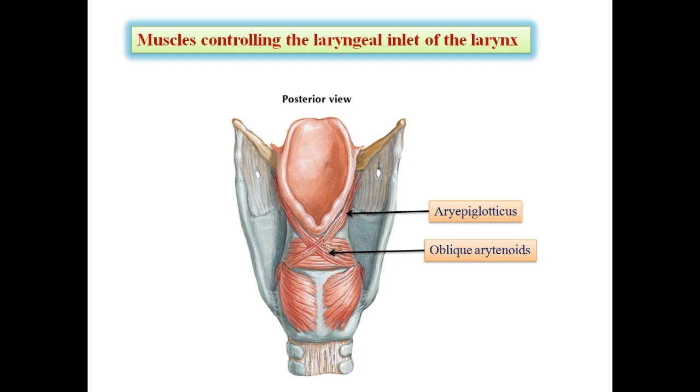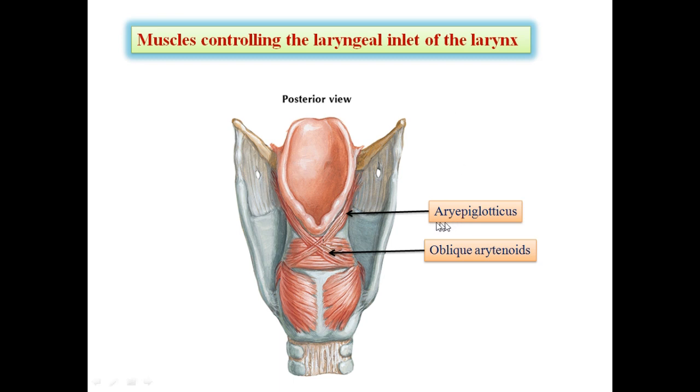You can see the image, the posterior view of the larynx. Here we can see two important muscles: the oblique arytenoid muscle and the aryepiglottic muscle. The oblique muscle arises from the muscular process of one arytenoid and is inserted into the apex of the opposite arytenoid cartilage.